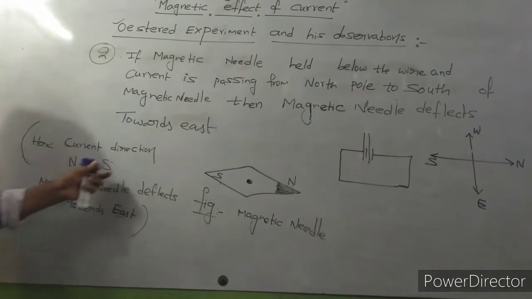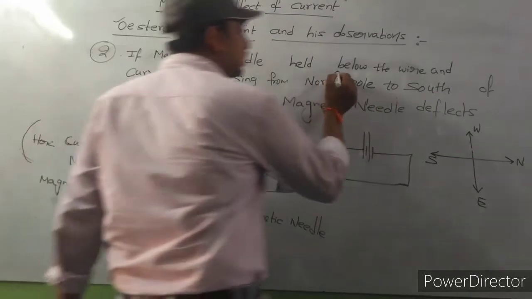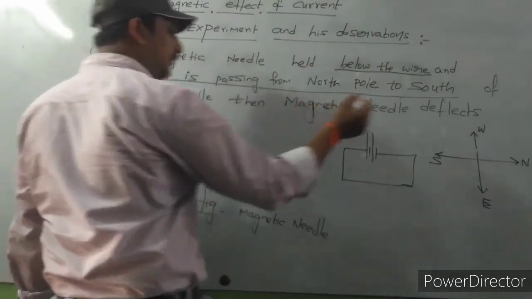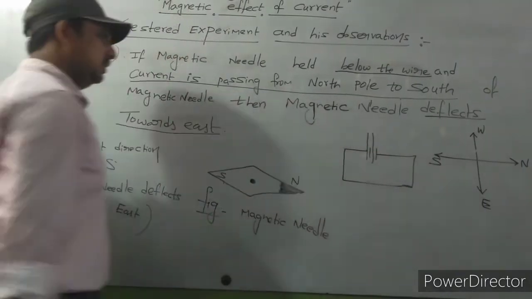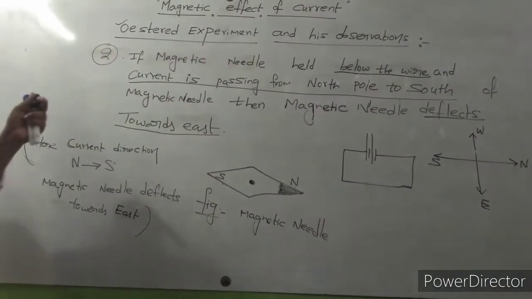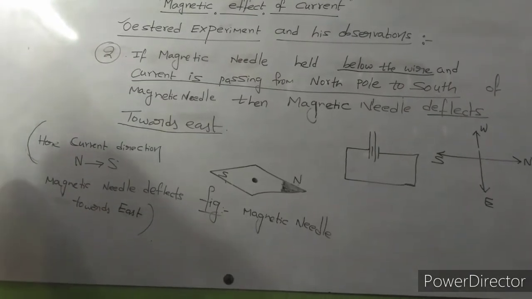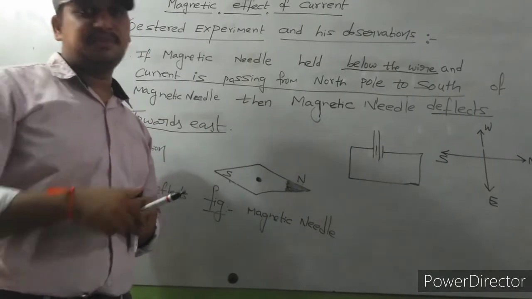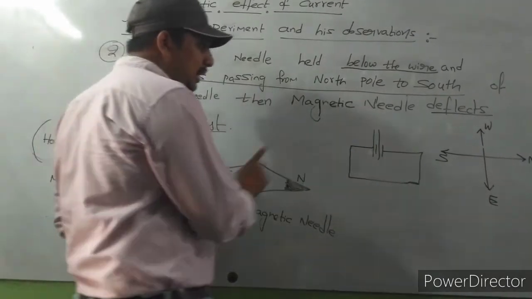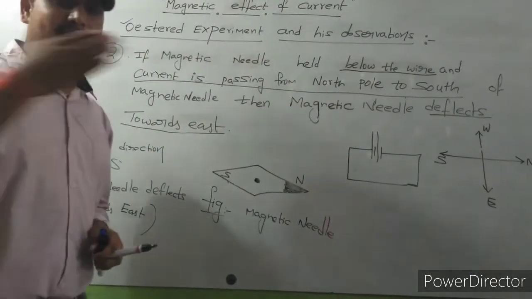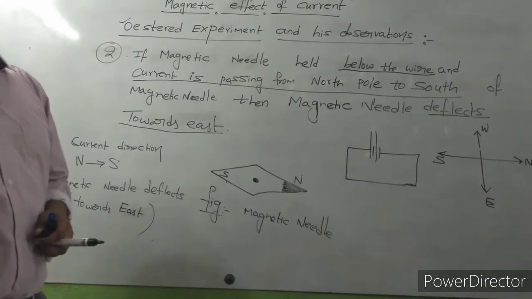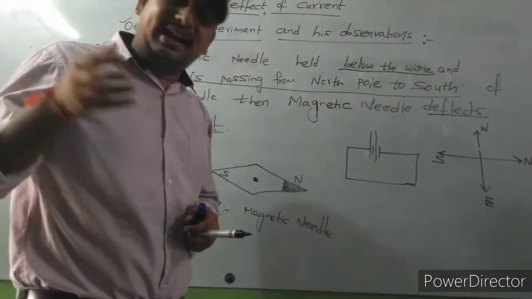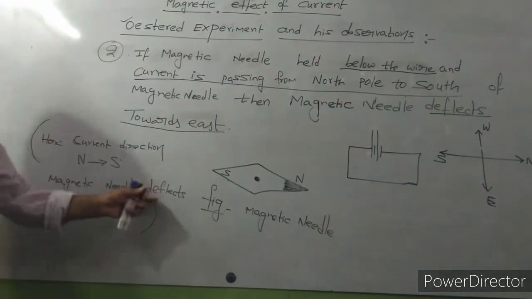If the current direction is north to south, the magnetic needle deflects. What are the main points here? The magnetic needle is placed below the wire, and the current passes from north to south, and it deflects towards east. So this is the second observation of Oersted. Two steps we observed. One: if a magnetic needle is placed on the electric wire and current passes south to north, the needle deflects towards west. Two: if the needle is placed below the wire and current direction is north to south, the needle deflects towards east.